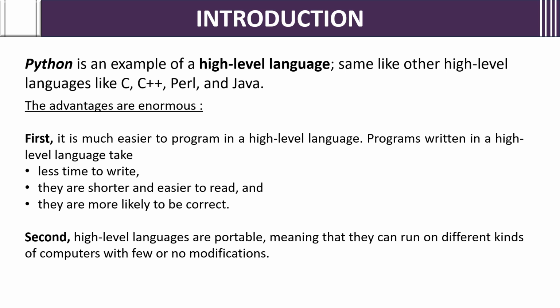Second, high level languages are portable, meaning that they can run on different kinds of computers with few or no modifications. The same code can be run on different computers. Portable is nothing but can be moved from one computer to another computer. We can transfer, maybe with no modifications or few modifications, and it will run properly. This is one more example.